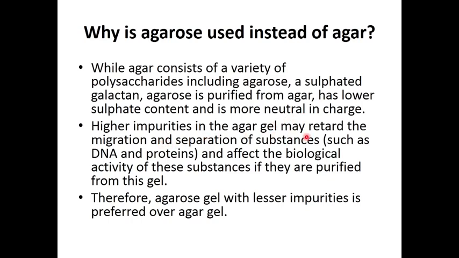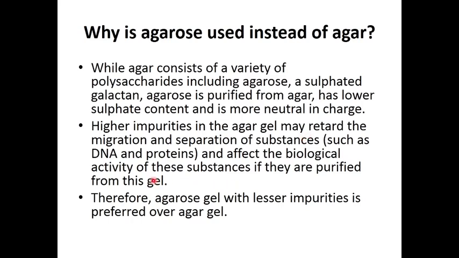Higher impurities in the agar gel may retard the migration and separation of substances such as DNA and proteins, and can affect the biological activities of these substances if they are purified from the gels. We purify the bands from the gel during gel elution.